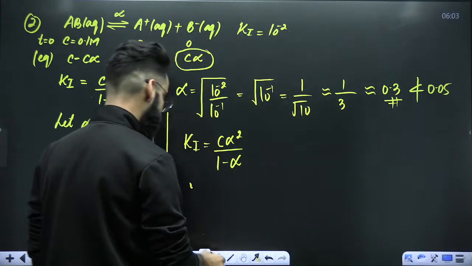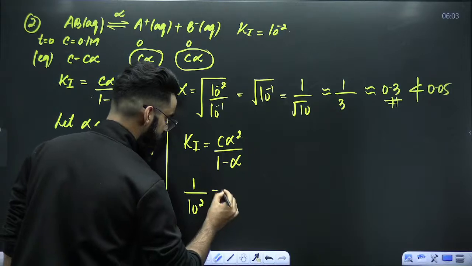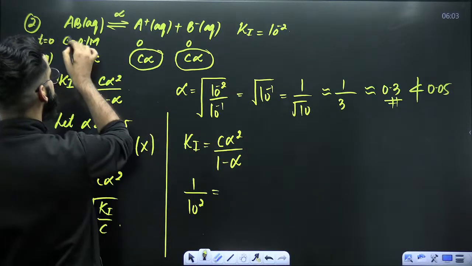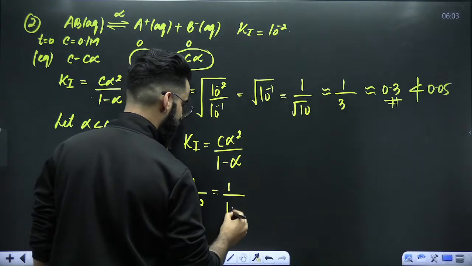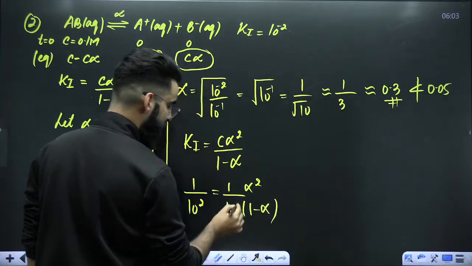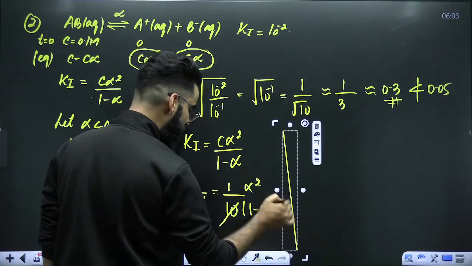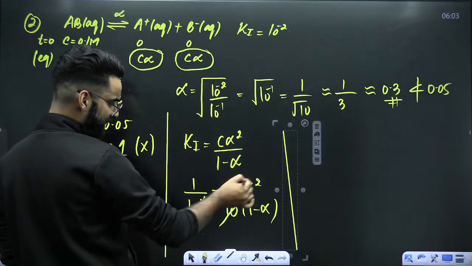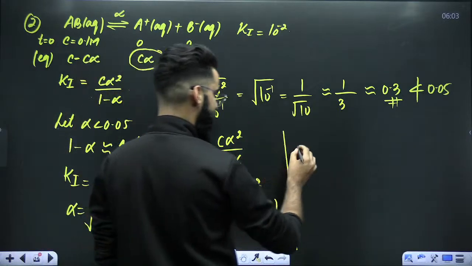And 10 raised to the power minus 2, you can write it like this. You can write it as 1 divided by 10 raised to the power 2 is equal to C alpha square by 1 minus alpha. C is the concentration of this electrolyte, 10 raised to the power minus 1, which can be written as 1 by 10. So 10 and 10 got cancelled. If you have a look, exactly what you'll be getting is 10 alpha square is equal to 1 minus alpha.